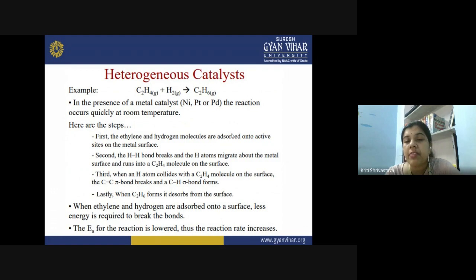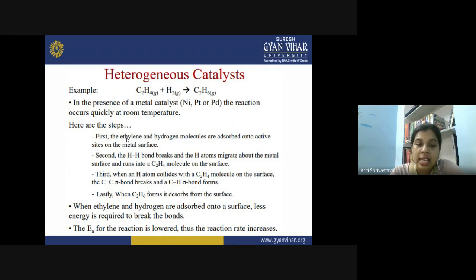One very good example which we have seen is the hydrogenation of the alkene. This gaseous reaction takes place in the presence of a metal catalyst like nickel, platinum, palladium. Any of the metals in the finely divided state can be taken here. In that case, the reaction occurs quickly at room temperature. So here are the steps of the catalysis.